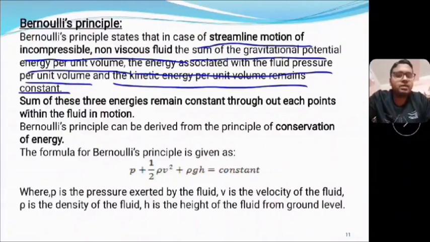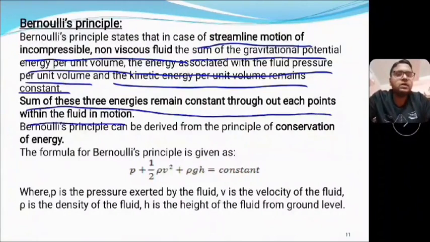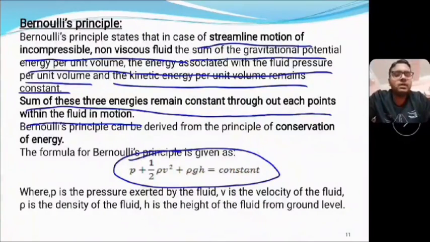and the sum of these three energies remains constant throughout each point within the fluid in motion. So at each and every point of the fluid in motion, the sum of these three energies will remain constant. Here we give the mathematical form of Bernoulli's equation: P plus half rho V square plus rho G H equals constant.